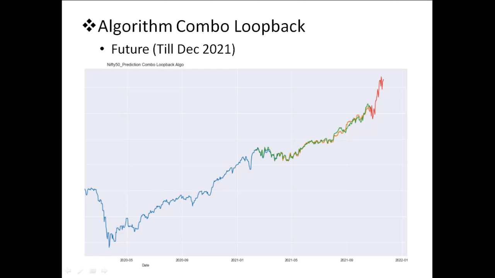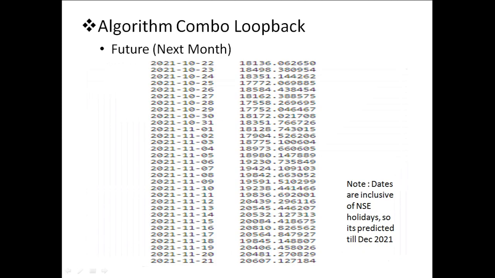This is not a recommendation. This is just an insight of what we get using the algorithm, and these are the exact values the algorithm predicted. In upcoming videos we will figure out how much of a match there is in this algorithm, and how much Nifty is actually following.